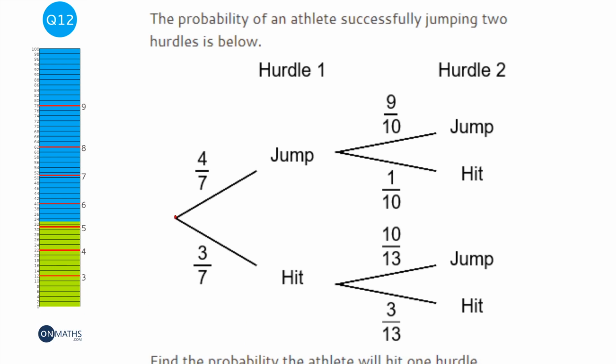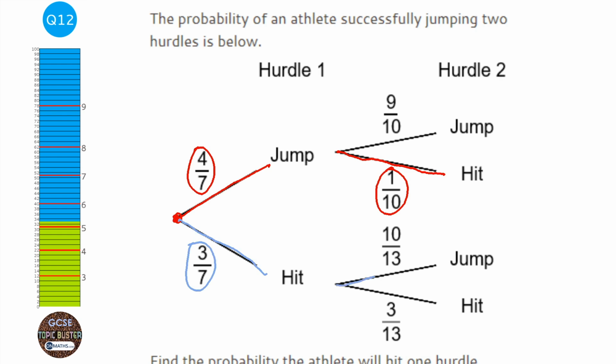Okay, so we start here, and if he jumps the first one, then we're looking at him hitting the second one, because he has to hit a hurdle. If, however, he hits the first one, he can't hit the second one, otherwise we'll end up hitting 2 hurdles, and it says he will hit 1 hurdle. So he has to jump the second one. So he's either going to hit the first one or the second one.